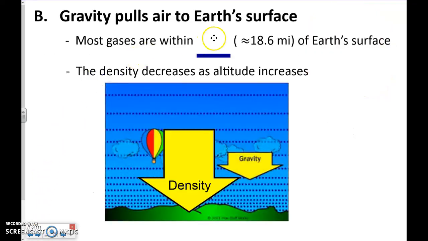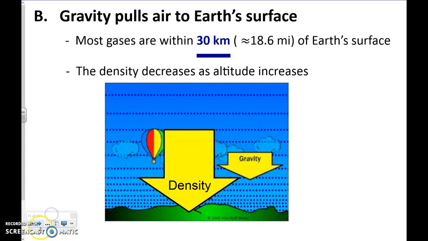Now, other things we need about the atmosphere, the structure, is where is most of this gas? Well, most of the gas actually occurs within the first 30 kilometers of our atmosphere, okay, or 18.6 miles. Gravity pulls all that gas towards us. Now, it's not that there's no gas up here in the higher parts of it, it's just that there's less and less, okay? So gravity pulls the air down, and as you get close to Earth, the density of the air gets thicker. So density actually decreases as altitude, or your height above the Earth, increases. So as you go higher, density decreases, there's less air pressure, that sort of thing is happening. Okay, that's really important for you to understand.